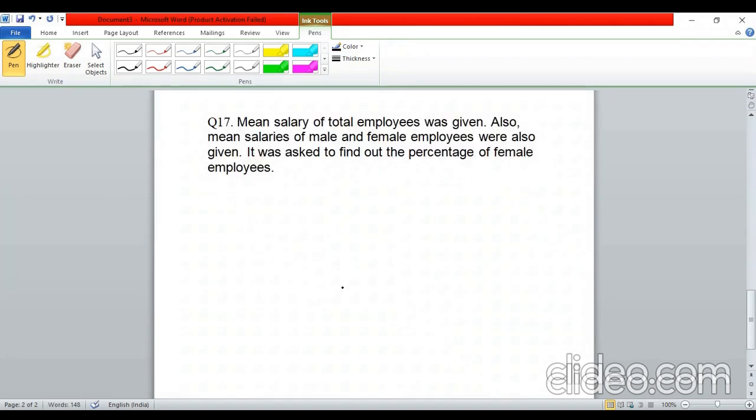Okay, guys, next question, that is question number 17. Here again it was a simple question. The mean salary of total employees was given. Let us assume this mean salary is X bar, and the mean salaries of male and female employees were also given. Let X1 bar represent the mean salary of the male employees, and X2 bar the mean salary of the female employees. Then it was asked to find the percentage of female employees. Let us assume there were N1 male employees and N2 female employees.